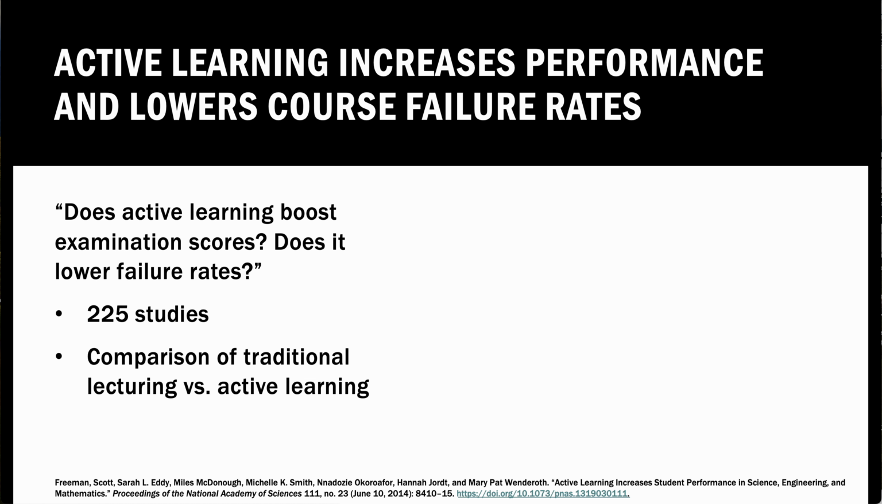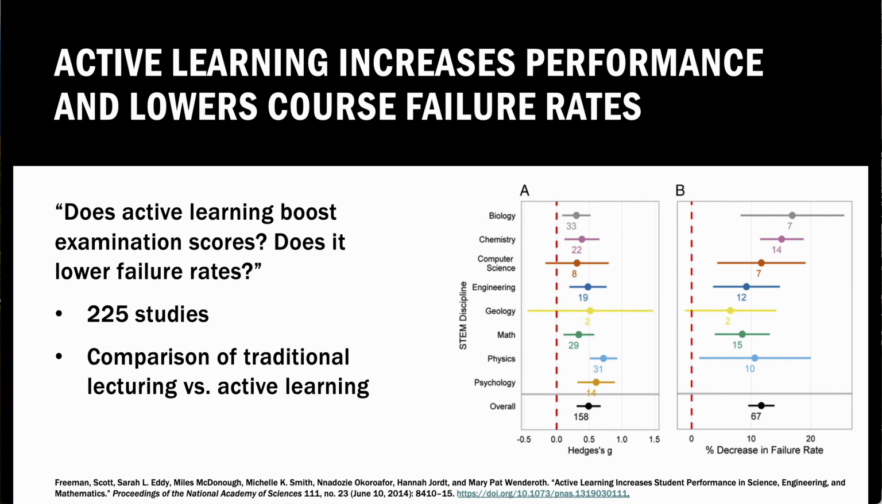The studies that were identified excluded any interventions that assessed the impact of active learning outside of the class, such as outside of class quizzes, lab projects, or homework assignments. The studies were required to compare performance using scores on identical or formally equivalent exams or other assessments. What they found across all STEM disciplines and overall was that active learning led to both an increase in exam performance, as shown by this g, which is a statistical measure of effect size, as well as a decrease in failure rate.